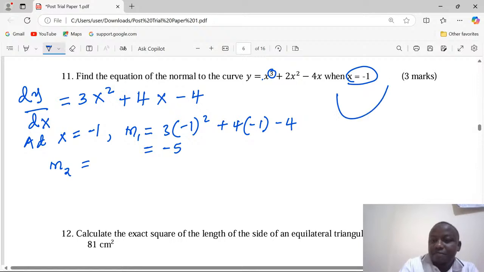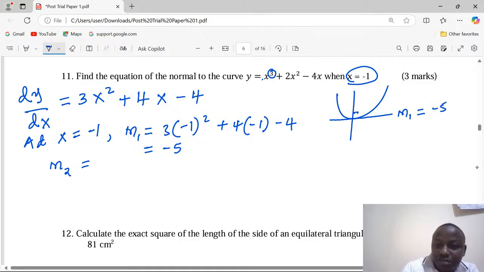If this is a curve, for example, and we have a tangent at this point, the gradient of this tangent is equal to -5, which is also the gradient of the curve at that particular point. But now the gradient of the normal at that point means a line perpendicular to this tangent.